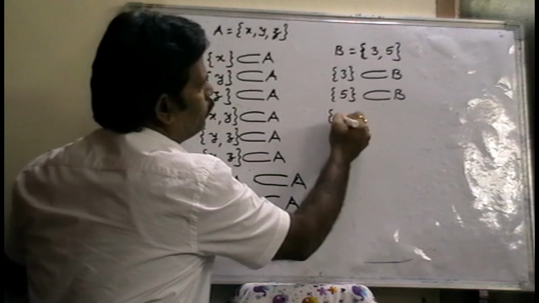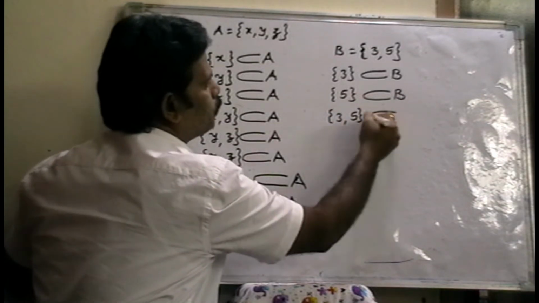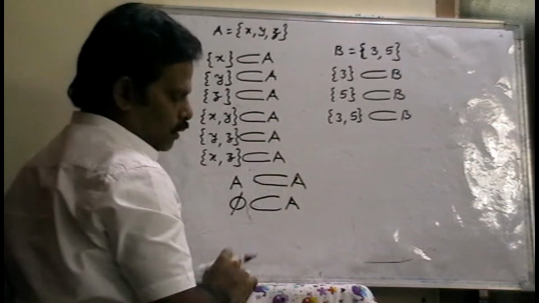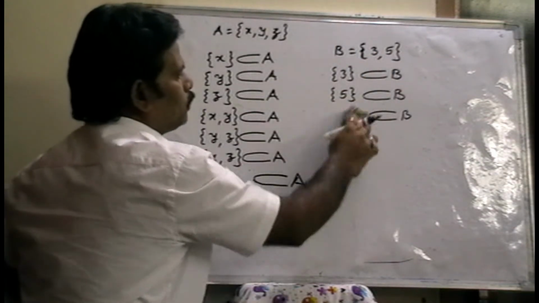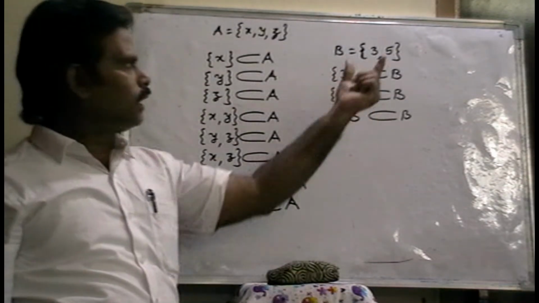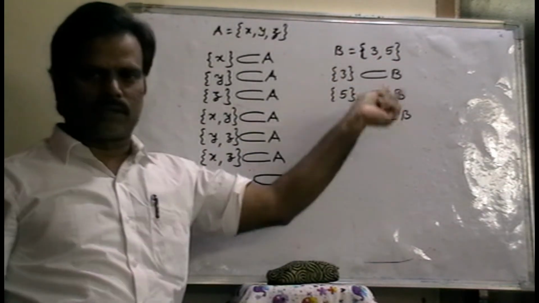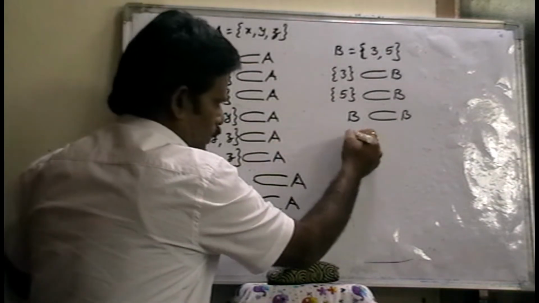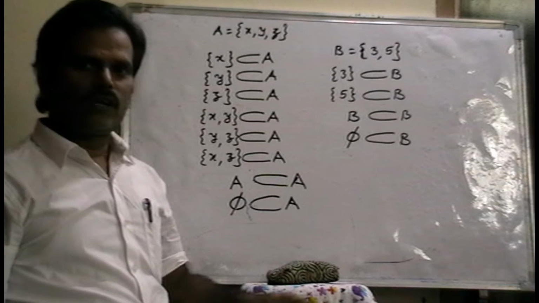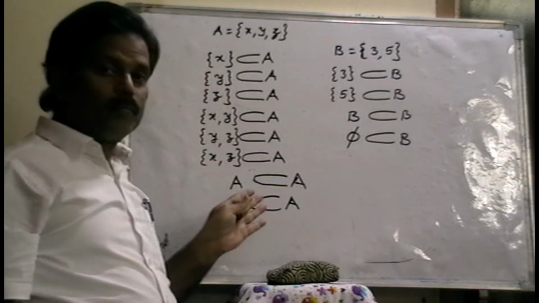Next one, set 3, 5. It is also a subset of B because both elements 3 and 5 belong to set B. Set 3, 5 we can also write as set B. Set 3, 5 is nothing but B. So B is a subset of itself, and the null set is a subset of every set. So these are called subsets.